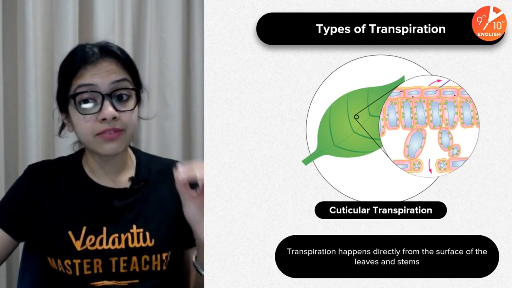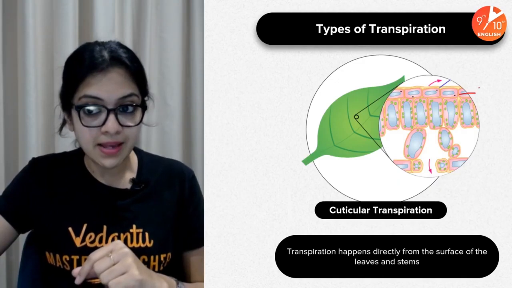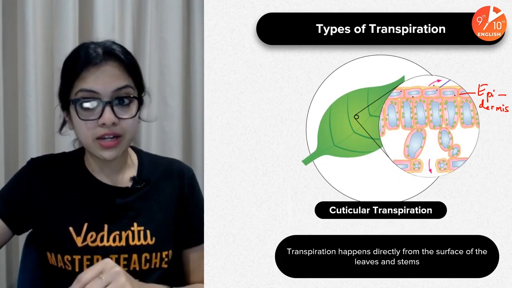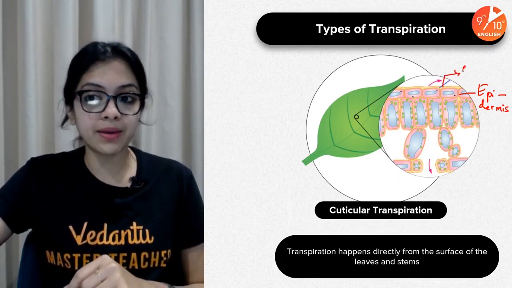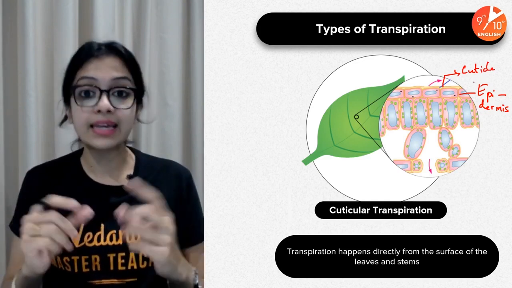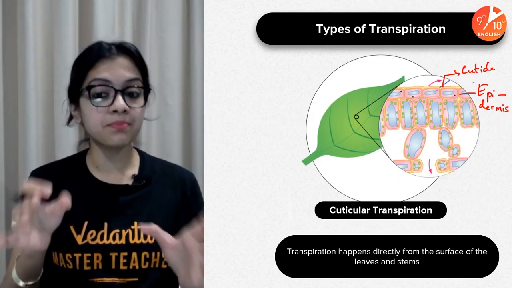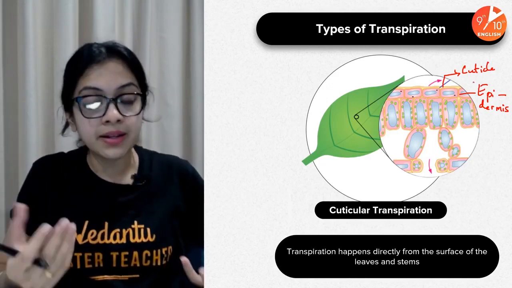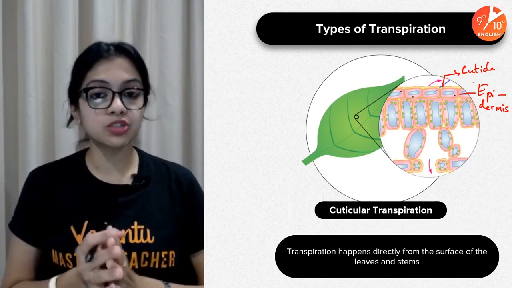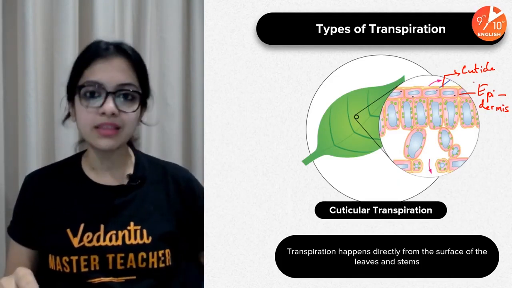Okay, so the cuticle is in fact a layer, which, as you can see in the zoomed in diagram, lies just outer to the epidermis. It may be thin in certain plants, it may be very thick in certain plants. You will understand more about that as we go deeper into the chapter. But the only thing you need to keep in mind for now is, thicker the cuticle, lower would be the rate of transpiration. Okay, at least cuticular transpiration would be very minimal if it's very thick. But thinner the cuticle, greater would be the rate of transpiration.